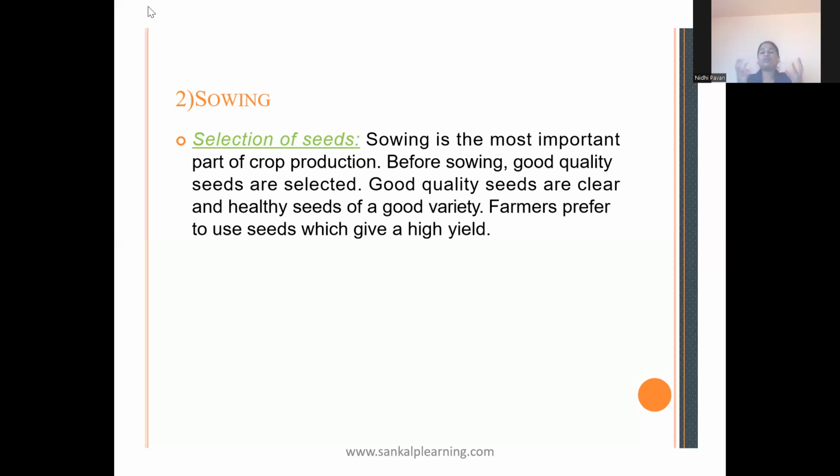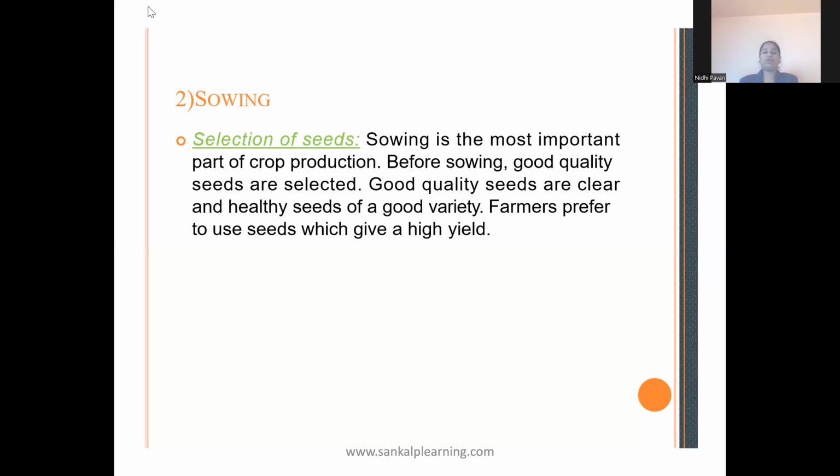From a small amount of seeds, they get a high yield, and the seeds should be disease resistant. The seeds should be drought resistant, and climatically they should have wide adaptability, so that they can adapt to changes in the climate. Like that, the seeds are selected by a farmer. So the first step in sowing is selection of a seed.